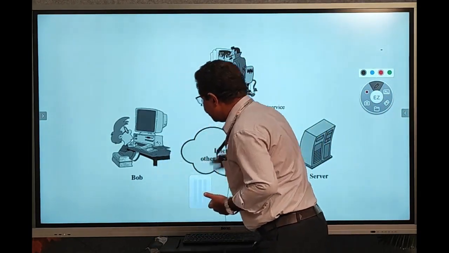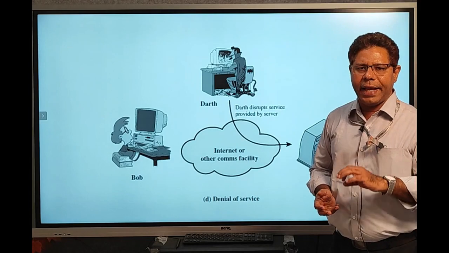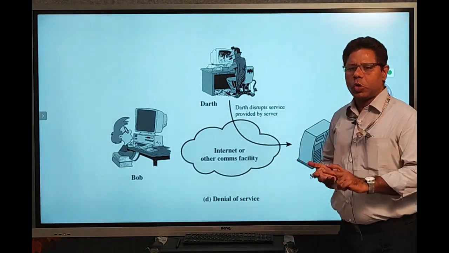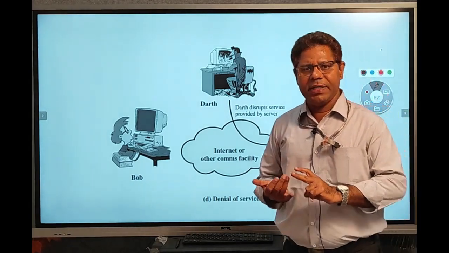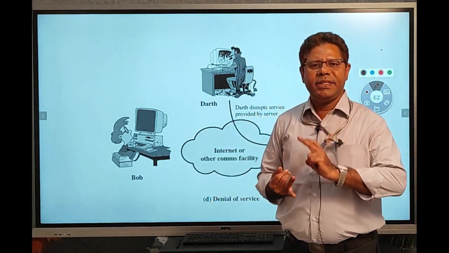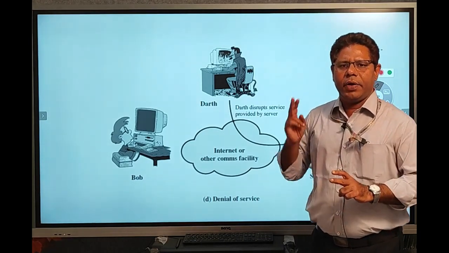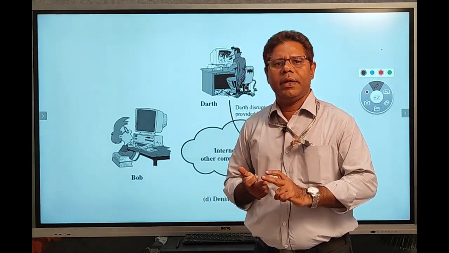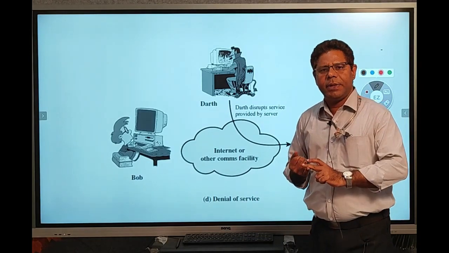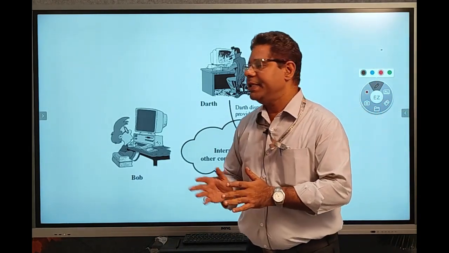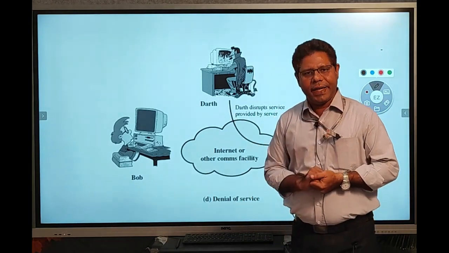So these are the two types of attacks, passive attacks and active attacks. We have two types of passive attacks: one is the release of message contents, and the second is traffic analysis. The active attacks are of four types: masquerade, replay, modification of messages, and denial of service. So this is about the service attacks.